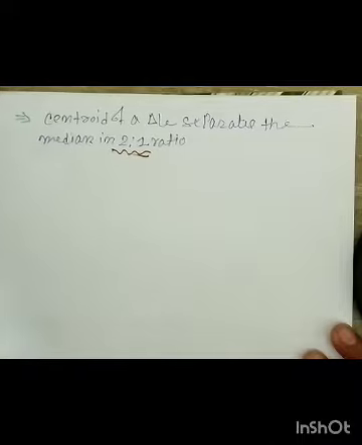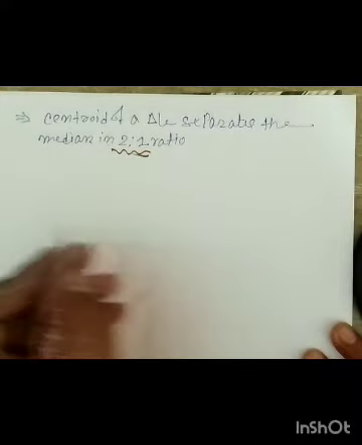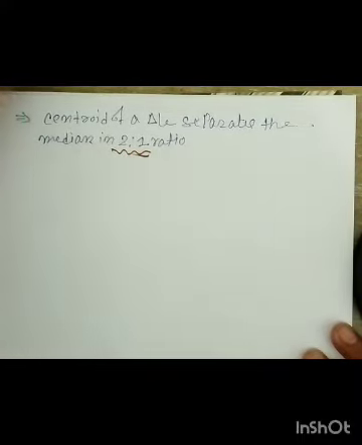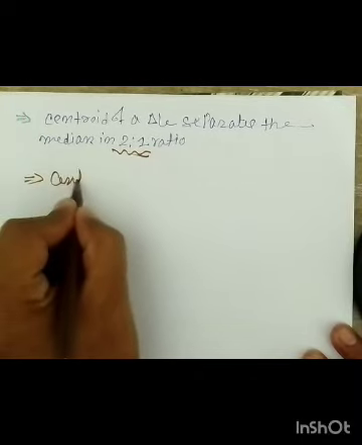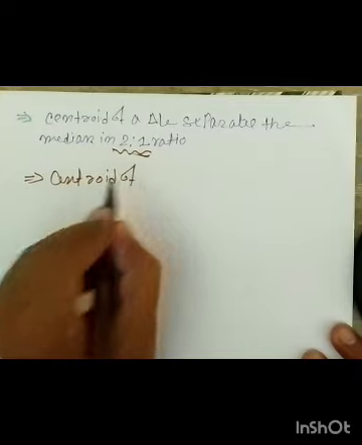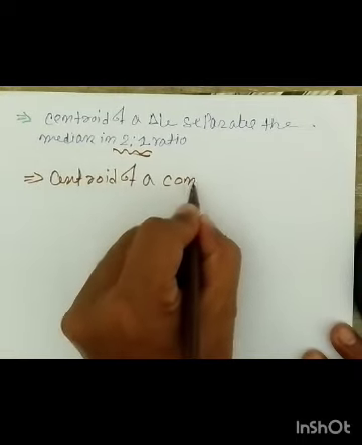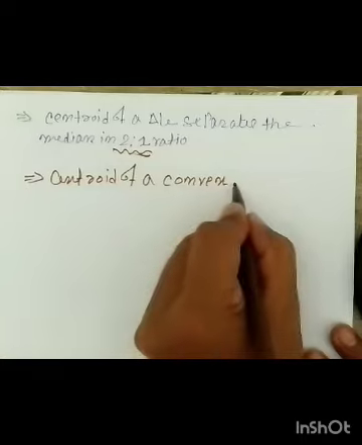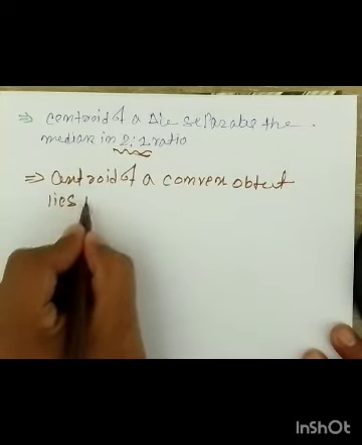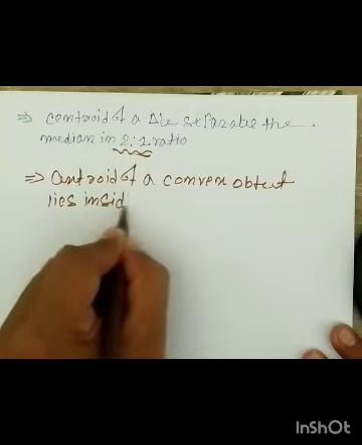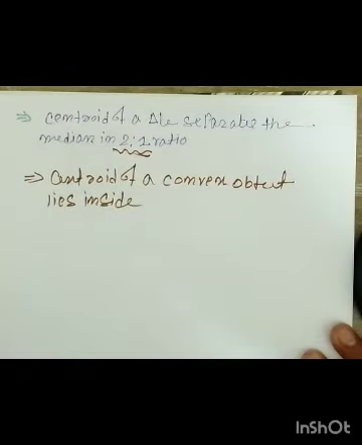Now, next geometrical, and one more point you can make as we move further. You can say the centroid of a convex object lies inside, means in the body. Convex object examples are what? The round table, rectangular table. So these are convex object examples.